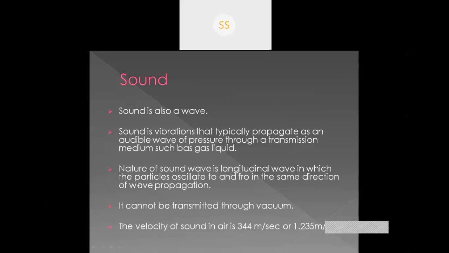The nature of sound wave is longitudinal wave in which the particles oscillate to and fro in the same direction of propagation. It cannot be transmitted through vacuum. That's why in space we cannot hear sound. This is the velocity of sound in air, 344 meter per second or 1.235 meter per hour.